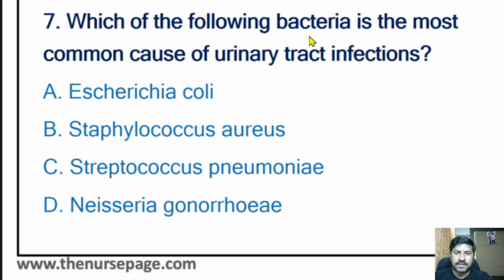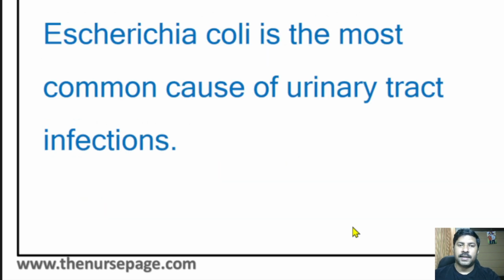Then seventh question, which of the following bacteria is the most common cause of urinary tract infections? E. coli, Staphylococcus aureus, Streptococcus pneumoniae, Neisseria gonorrhoeae. Correct answer is E. coli. It is an easy question. It is a very repeated question, so you should remember this answer. The same questions will be asked in most government exams. Common cause of urinary tract infection, that is E. coli. Escherichia coli is the most common cause of urinary tract infections.